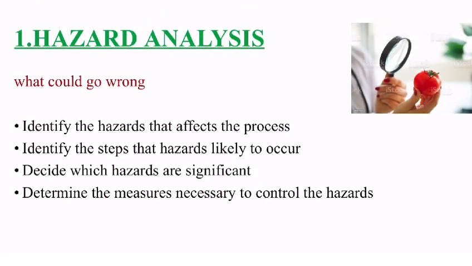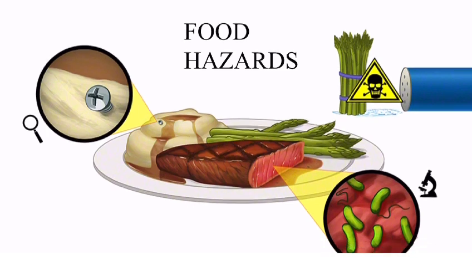In hazard analysis, we are going to identify the hazards that affect the process. Then identify the steps where hazards are likely to occur. In which step the hazard is occurring again and again, we need to identify that. Then we need to decide which hazards are significant. Then determine the measures which are necessary to control the hazards. This is a picture showing some food hazards. These are some microorganisms which are attacking the food product.